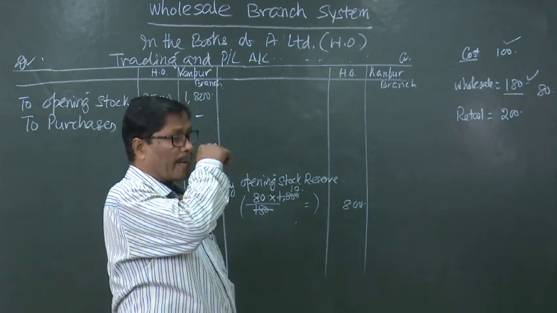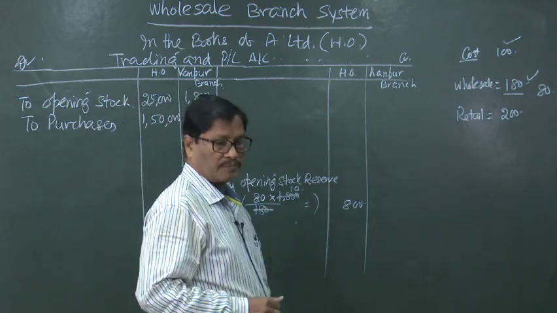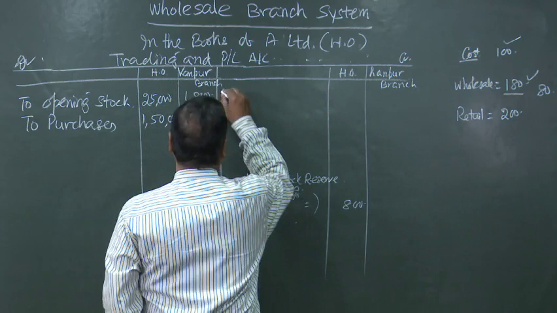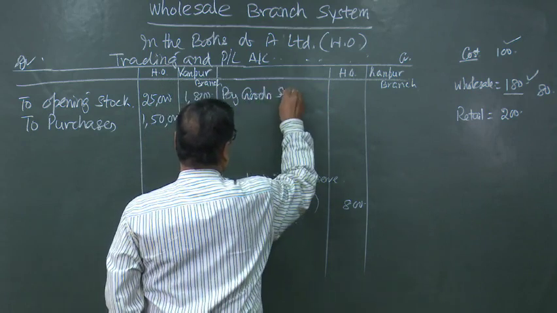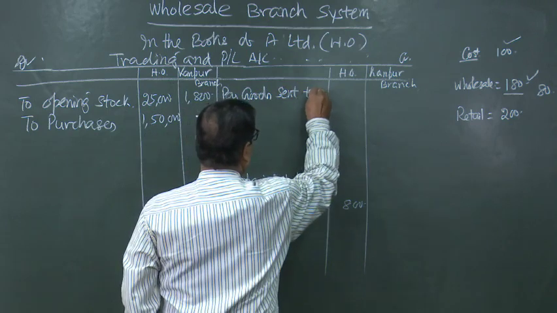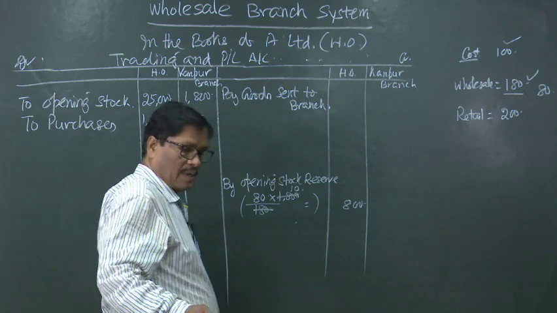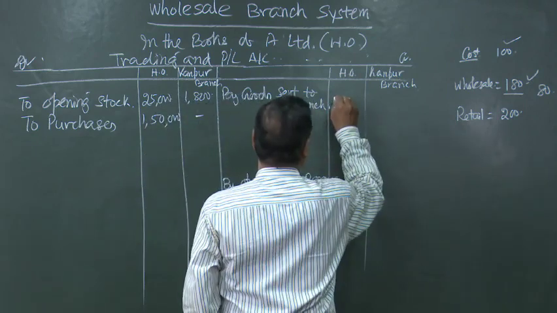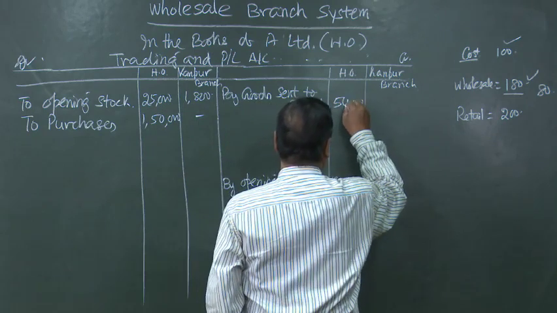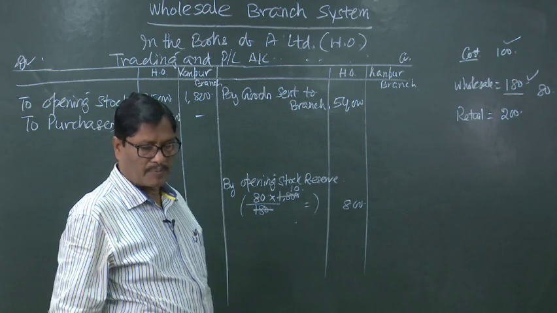When goods are sent by the head office, it will be credited by goods sent to branch, 54,000. It is the head office which is sending, so head office account is credited 54,000.